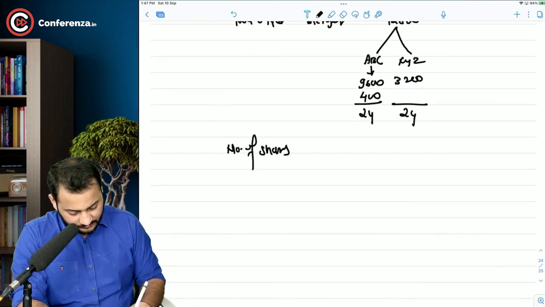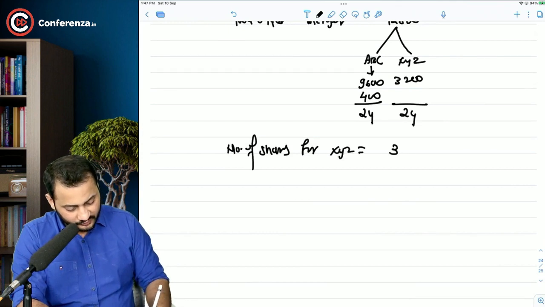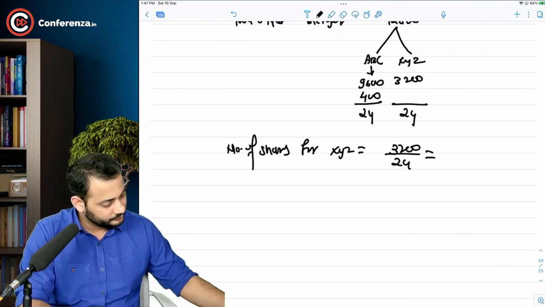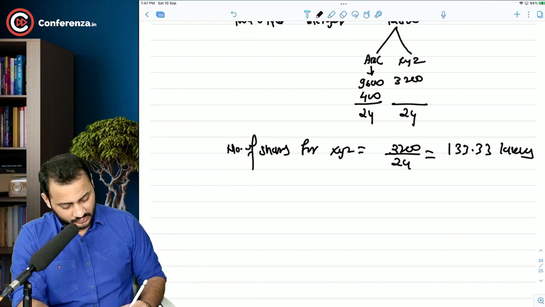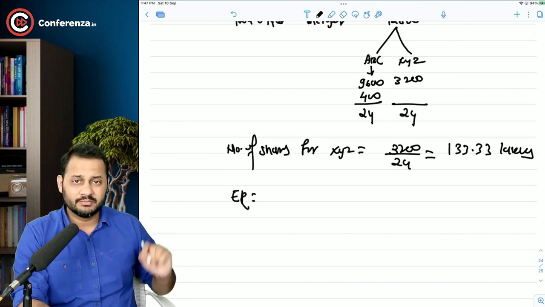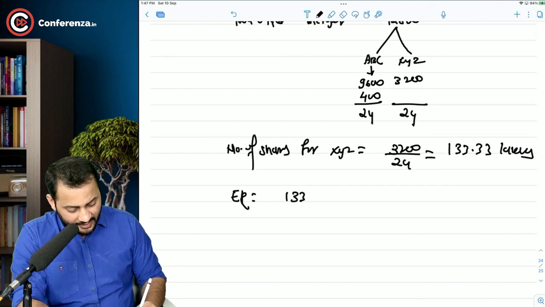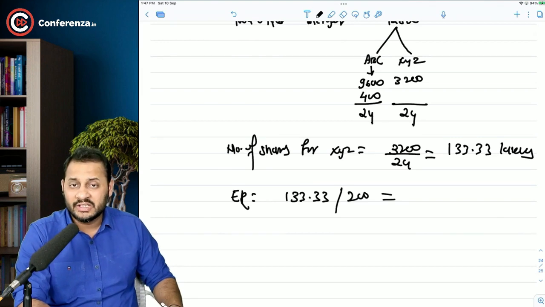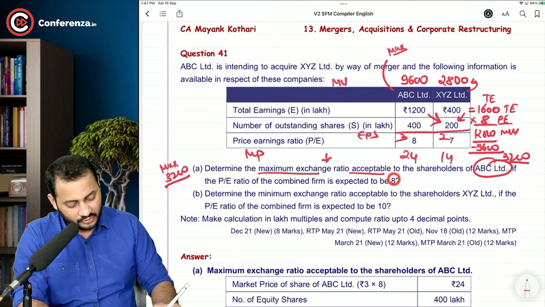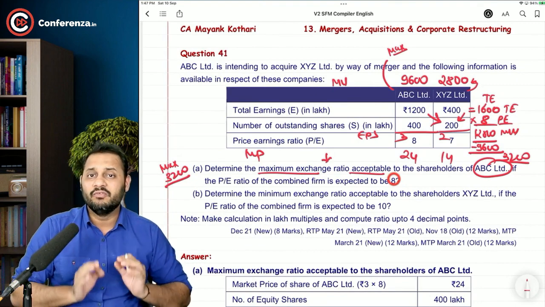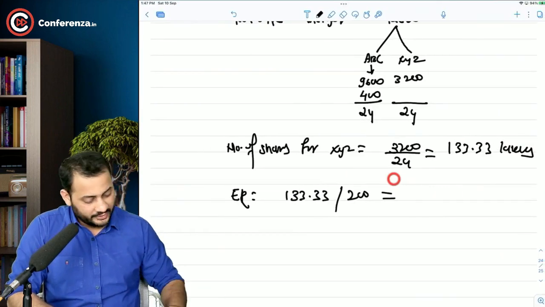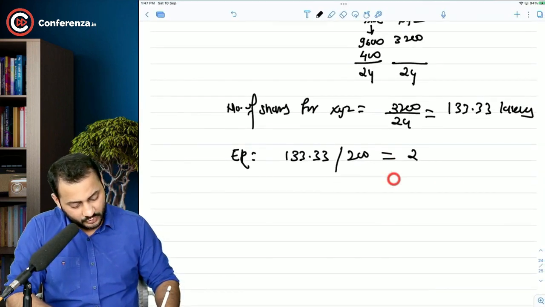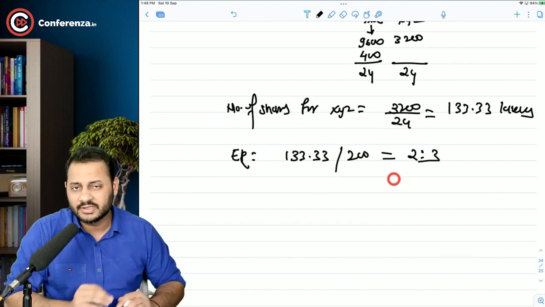Number of shares for XYZ is 3,200 divided by 24, which comes to 133.33 lakhs. So the exchange ratio: the maximum exchange ratio acceptable is that we can give a maximum of 133.33 lakh shares against the 200 lakh shares that they are holding right now in their company. See, they are holding around 200 lakh shares. We can give them only 133.33 lakh shares in the new company, and the exchange ratio comes to 0.667, or we can say 2:3, or 0.667:1.